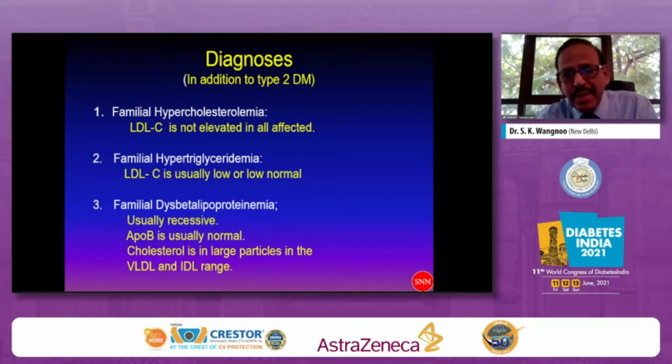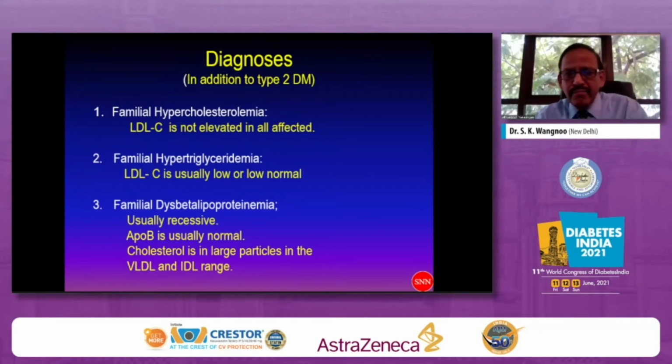Number two is familial hypertriglyceridemia. Usually such patients will have abnormal elevation of triglyceride, but the LDL is usually low or low normal in such individuals. But in our patient, it is definitely raised. So it is quite unlikely to be only a simple case of familial hypertriglyceridemia.